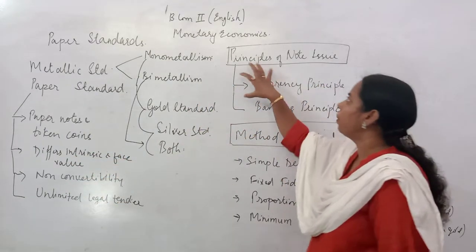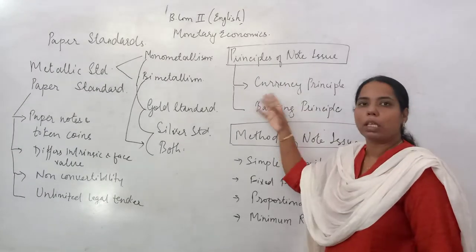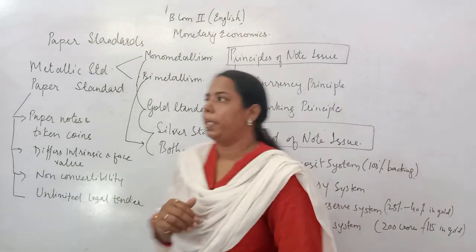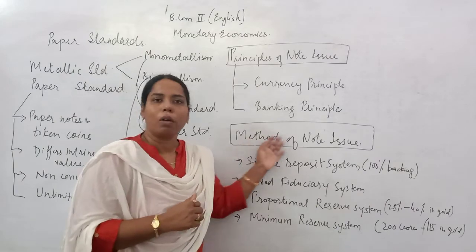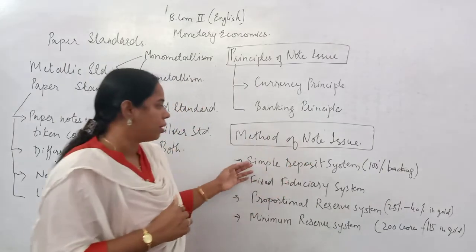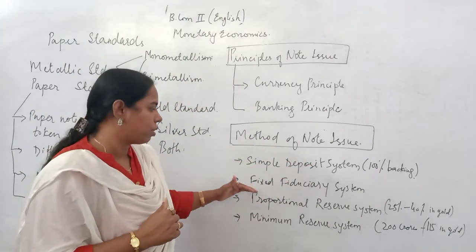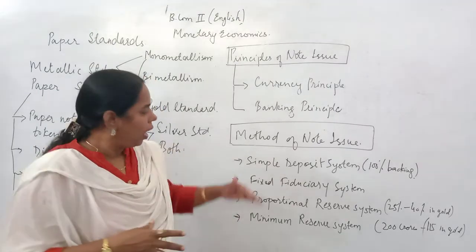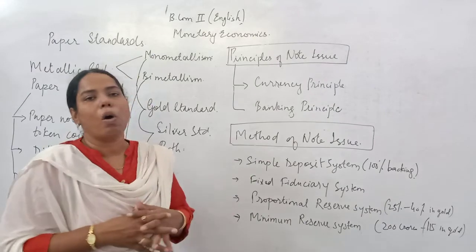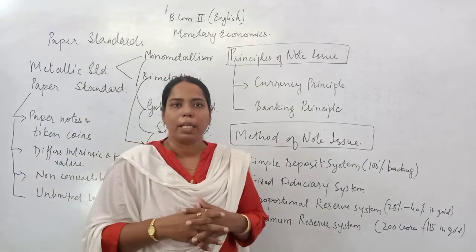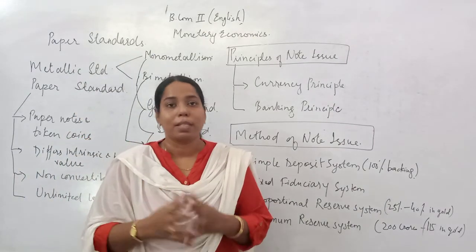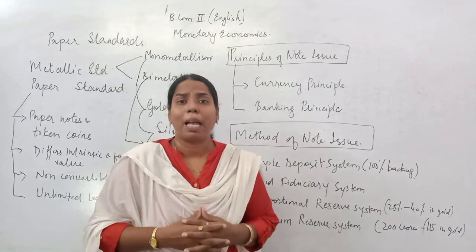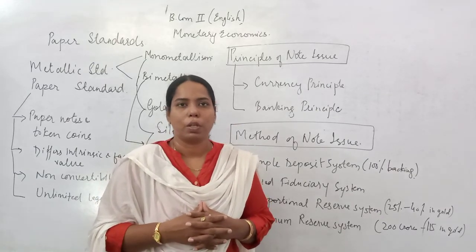After that, we saw the principles of note issue, the currency principle and the banking principle, and the methods of note issue: the simple deposit system, fixed fiduciary system, proportional reserve system and minimum reserve system. All these methods have their pros and cons. It depends on the authority to adopt a suitable method for issuing currency notes.